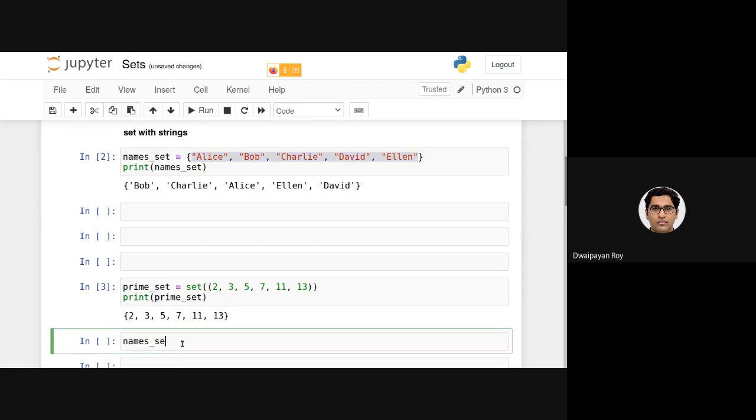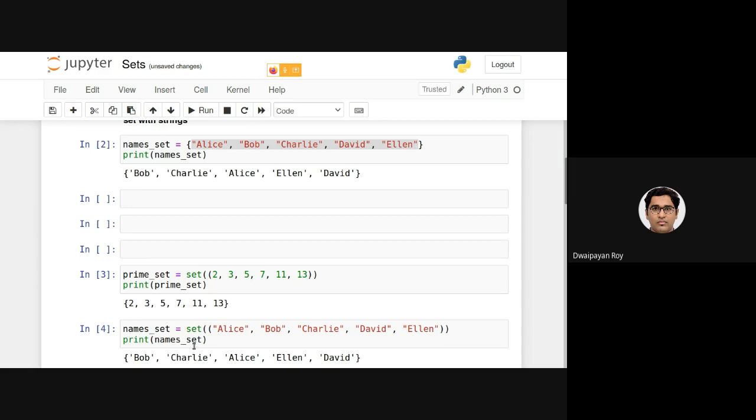So names_set equals set. This is the first one and this is the second one, inside which I am providing this. Sorry, not primes, it's names_set. As you can see, in this case, they are providing the same output because they are being mapped into the same location. Or formally, they are being hashed.